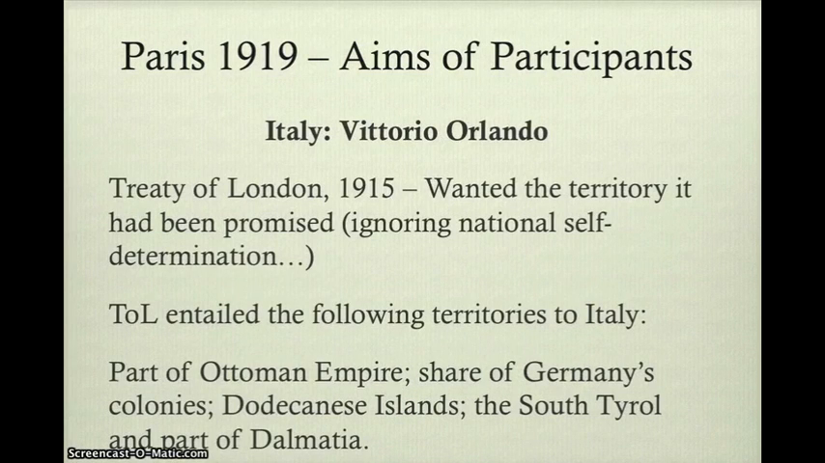Italy, led by Vittorio Orlando, had as their main goal to keep up with the Treaty of London of 1915 that I mentioned earlier. They wanted the territory that they had been promised, even though it ignored national self-determination, which was a big goal of Woodrow Wilson. The Treaty of London entailed the following territories to Italy: part of the Ottoman Empire, a share of Germany's colonies, the Dodecanese Islands, the South Tyrol, and part of Dalmatia.